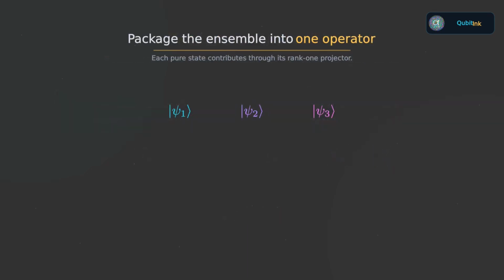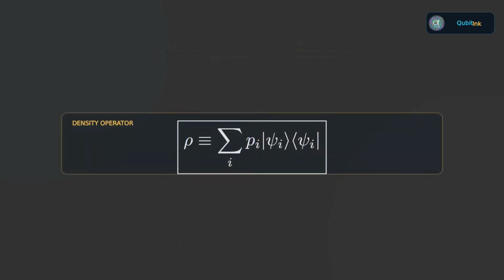Well, how do we package the whole ensemble into one mathematical object? For each possible state, form the projector associated with that state. Then weight that projector by the corresponding preparation probability, and add all the contributions. The resulting operator is the density operator, usually written as ρ. This is the defining equation for an ensemble. Notice what has happened. The individual state vectors have not disappeared. Each one contributes through its projector. But the classical probabilities of the preparation procedure are now built into the operator itself.